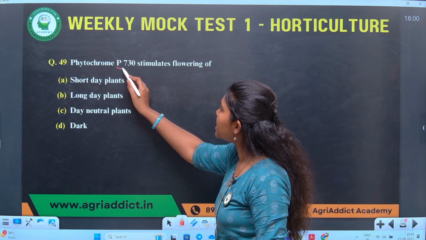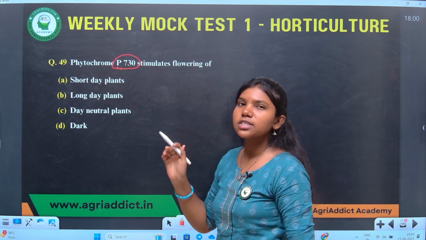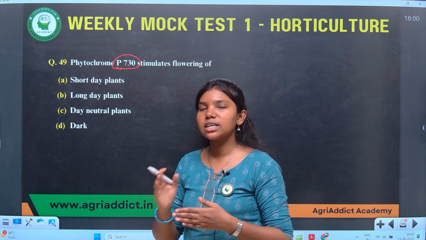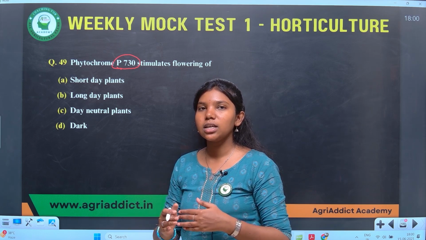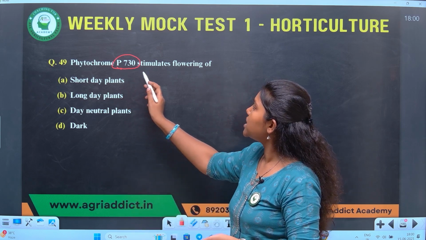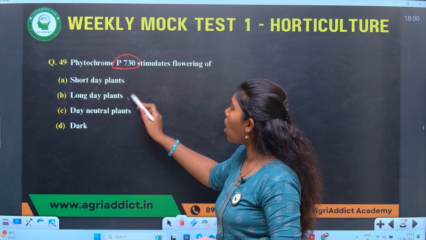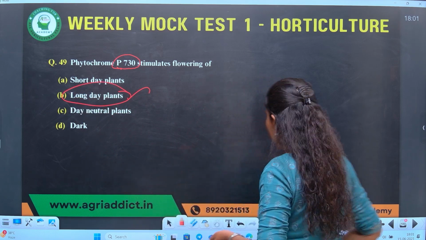Phytochrome P730 stimulates flowering of dash. First of all, what is phytochrome 730? It's a hormone in plant that promotes flowering. Promotes flowering in which plants? That's the question here. Phytochrome P730 stimulates flowering of long day plants. Let me explain it in detail in the next slide.